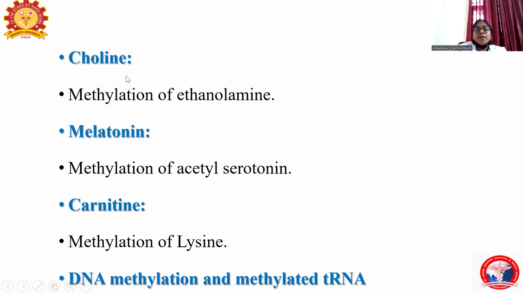Next will be choline. Methylation of ethanolamine produces choline. Choline is very important for the conduction of nerve impulses in the nerve endings. And melatonin is methylated acetyl serotonin. This is also very important for maintaining the rhythm in our body, like the circadian rhythm.